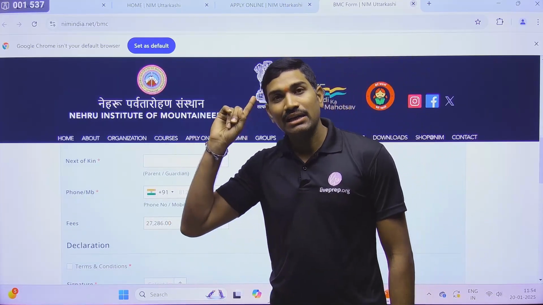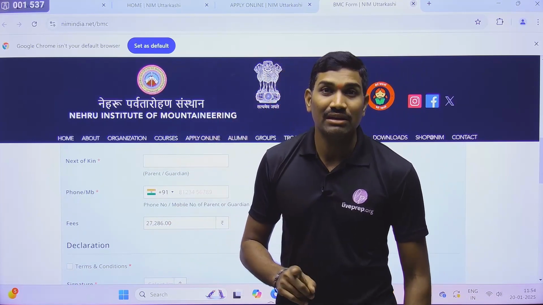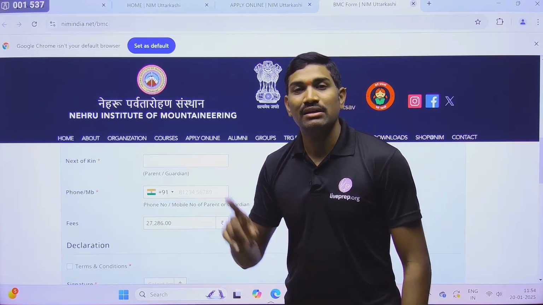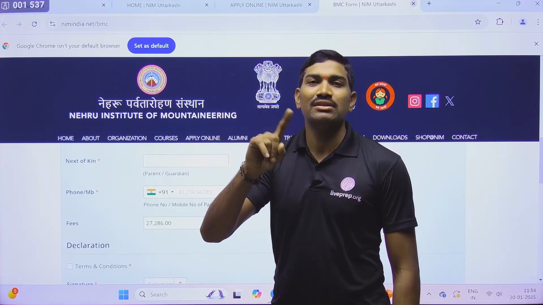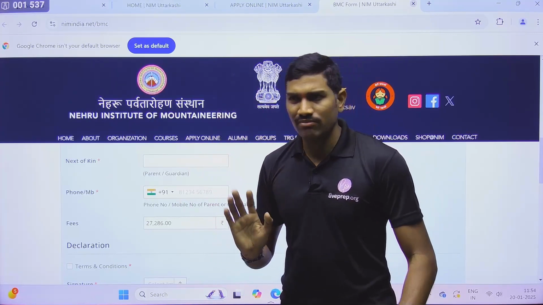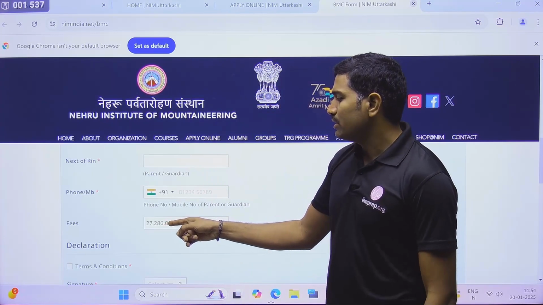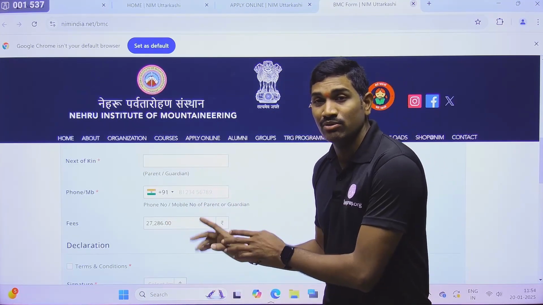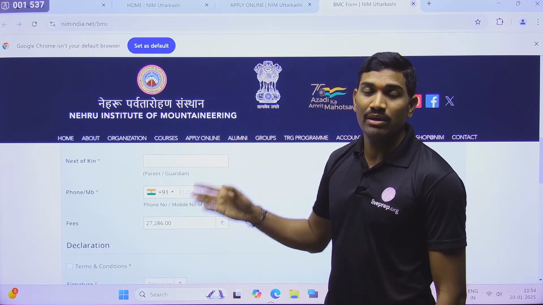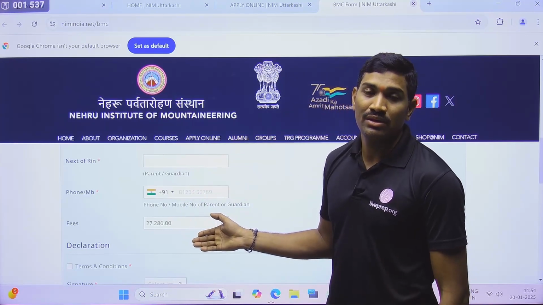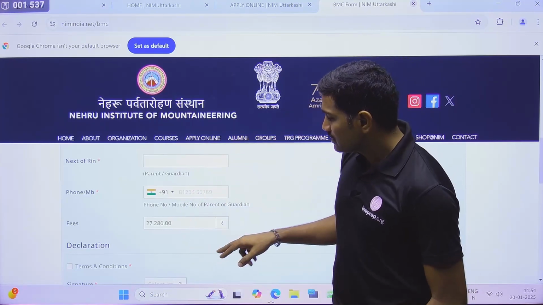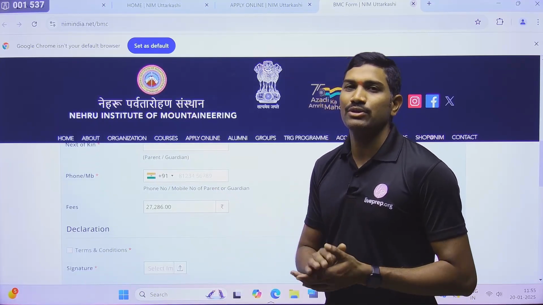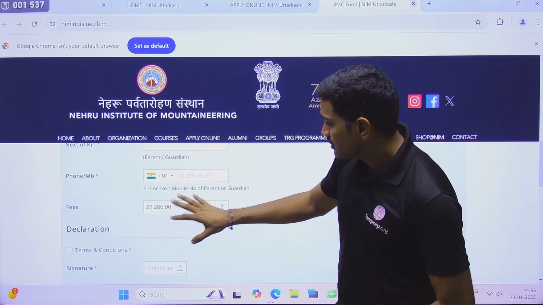Next one, regarding the fee. Remember this one. When I applied in December 2022 for the 2024 October-November batch, the fee at that time was somewhere around 22,550 rupees. But now it is 27,286 rupees. This is a subsidized amount. The original cost, if you see, may be more than 1 lakh rupees. So that's why please take this a little bit seriously and use this opportunity carefully. Okay, this is some basic information.